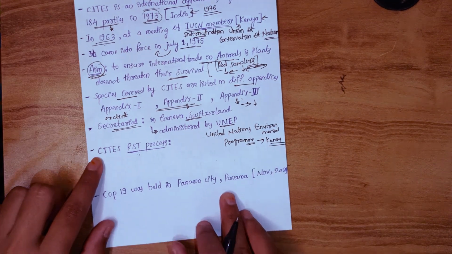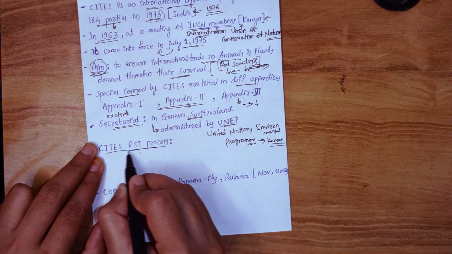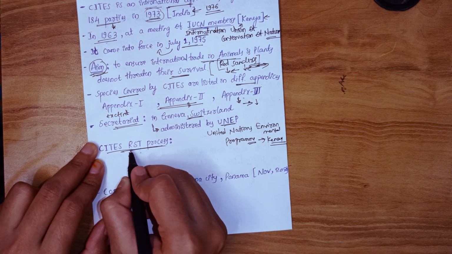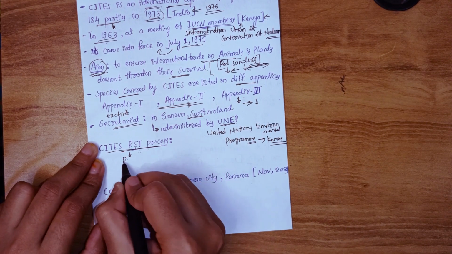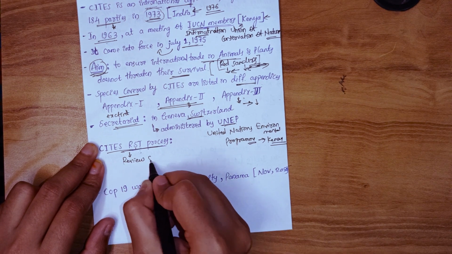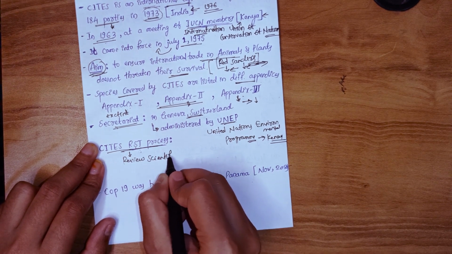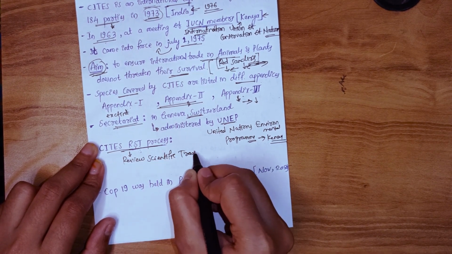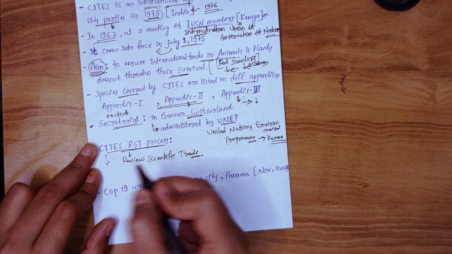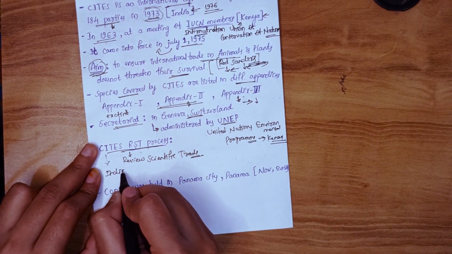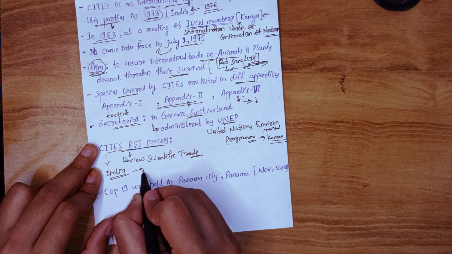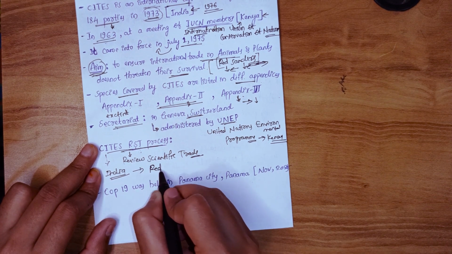Recently CITES was in the news because of the CITES RST process. RST is Review of Significant Trade. CITES removed India from this process for the trade of red sanders.